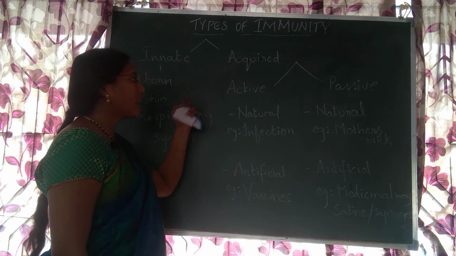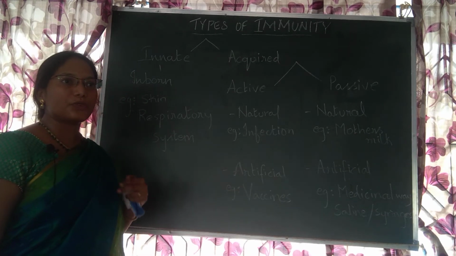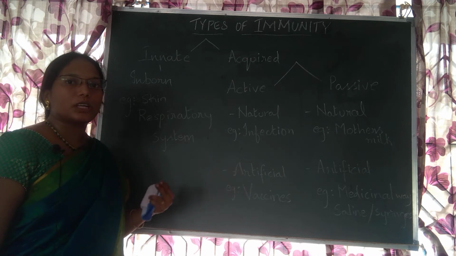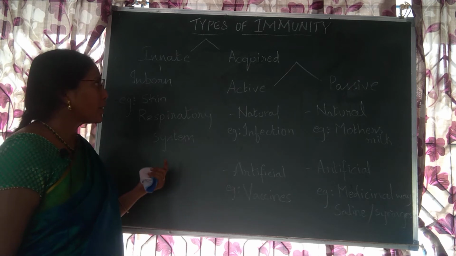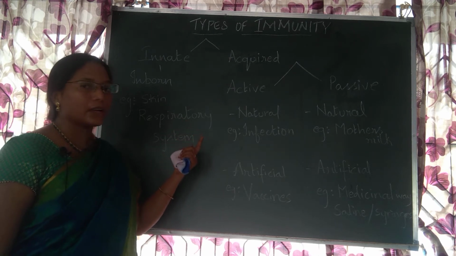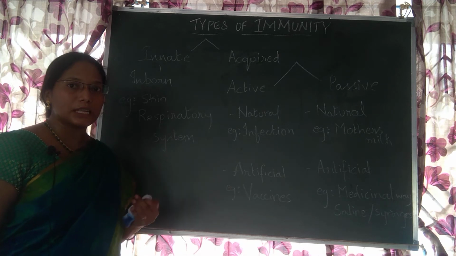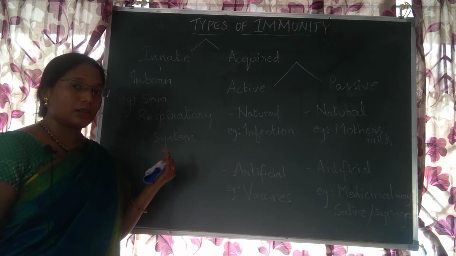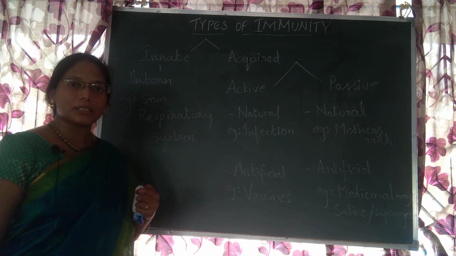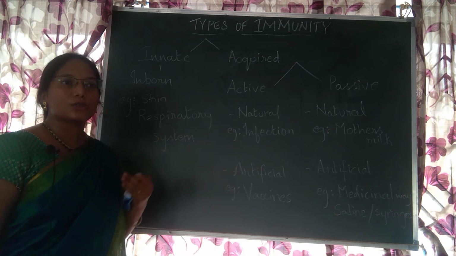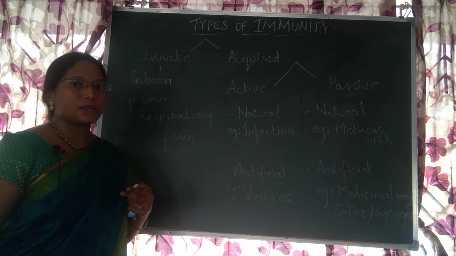Now let's see what is acquired immunity. Acquired immunity is the adaptive immunity which we get while we are developing. Slowly, while we are growing up in our surroundings, we acquire it. It is again of two types, active and passive. Active means the antibodies, the immune cells, the WBC, which I told you about in the first session, are produced within our body. Passive means the body is unable to produce them, so we are sending them into the body from an outside source.